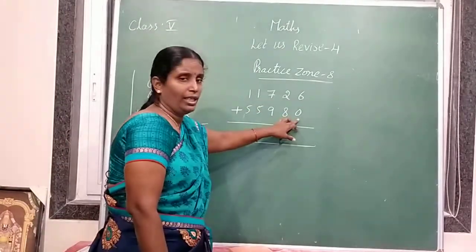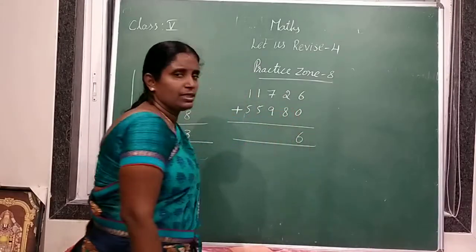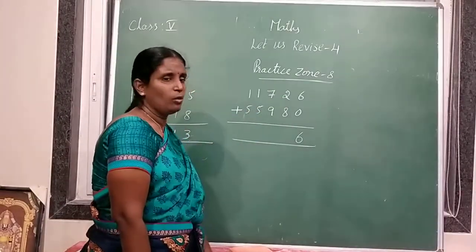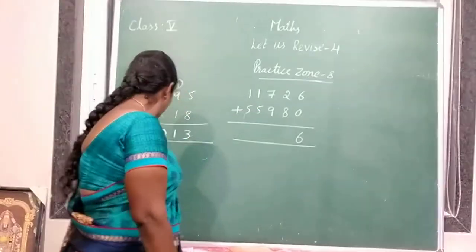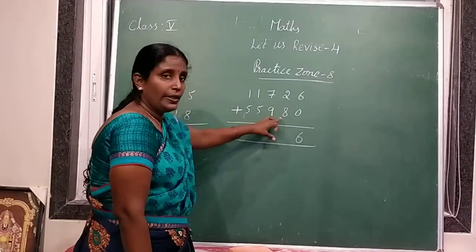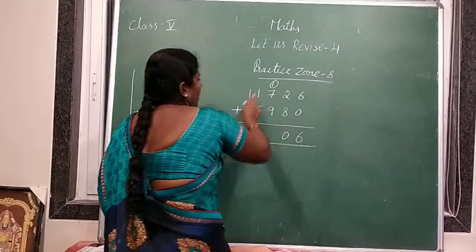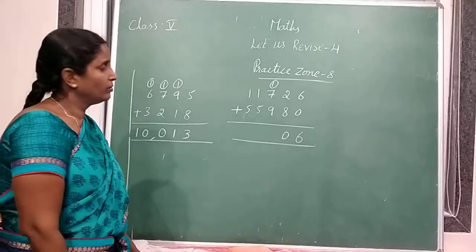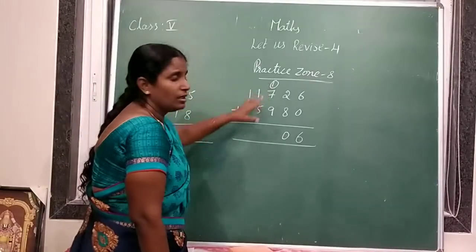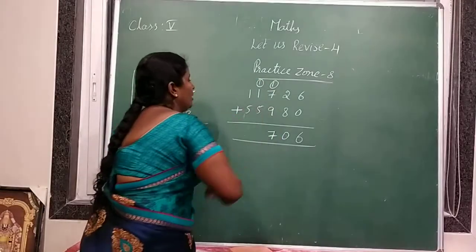6 plus 0 is 6. 8 plus 2. How much? 8 plus 2 is 10. So 1 is carry over and 0. 9 plus 7. 9 plus 7, 16. Plus 1 is 17. So again 1 is carry over and 7.